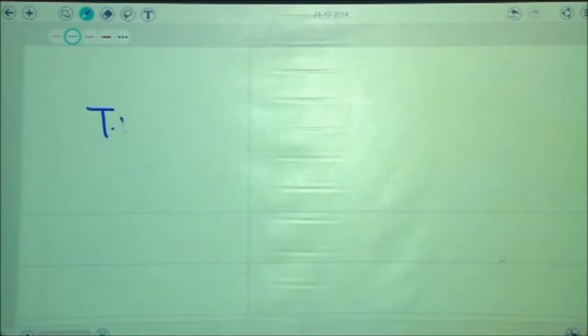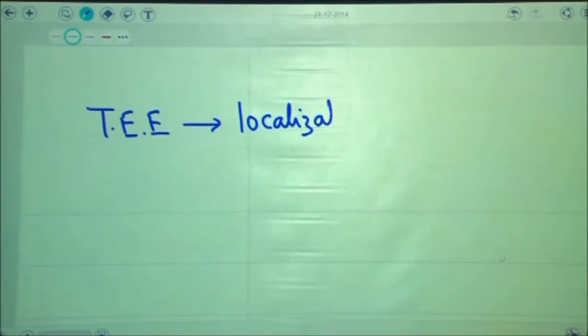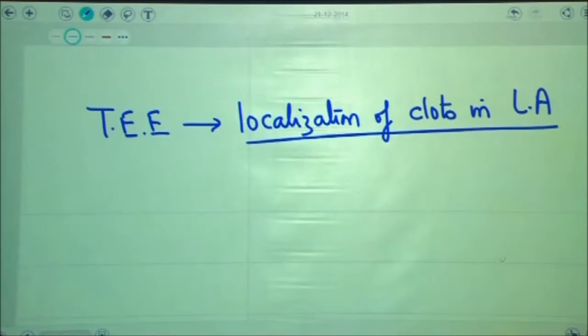Determine the clots in the left atria of the patient is transesophageal echocardiography. Transesophageal echocardiography will help in localization of clots in the left atria of the patient, and localization of clots in the left atria will ensure the fact that whether we want to give DC cardioversion or not can be controlled.